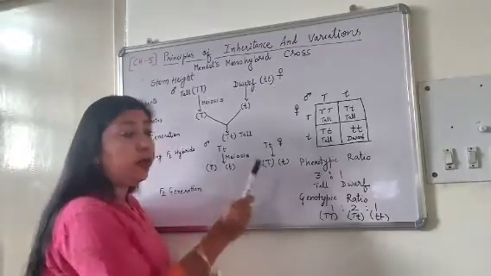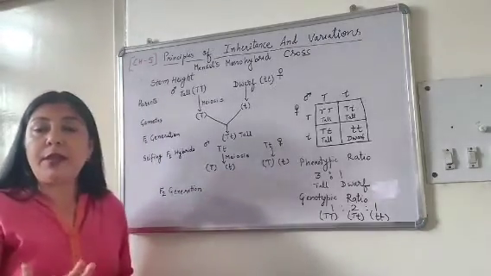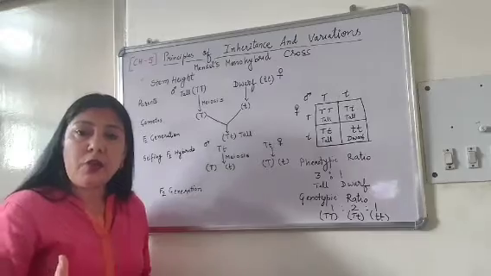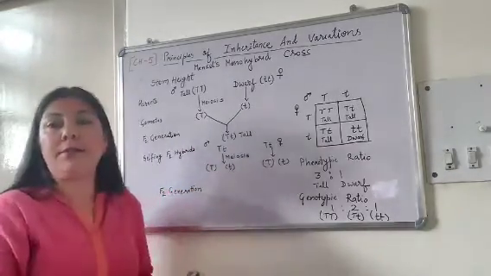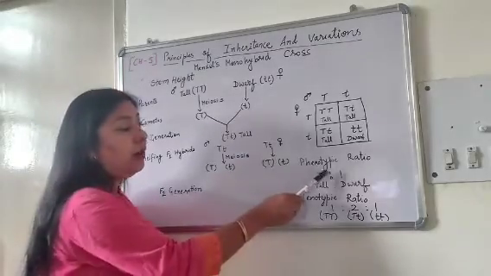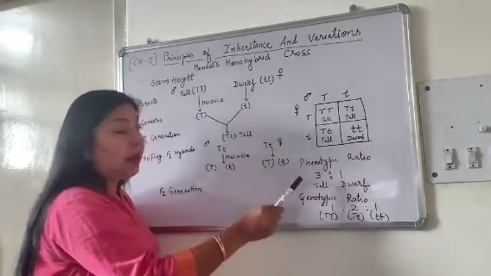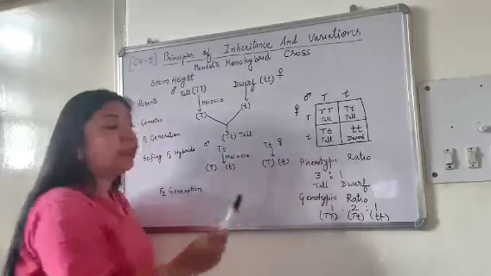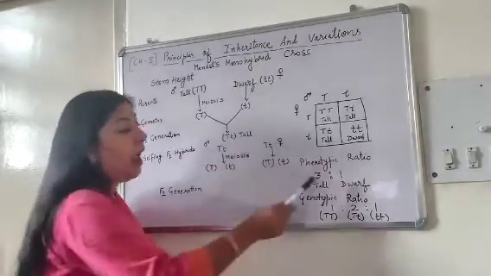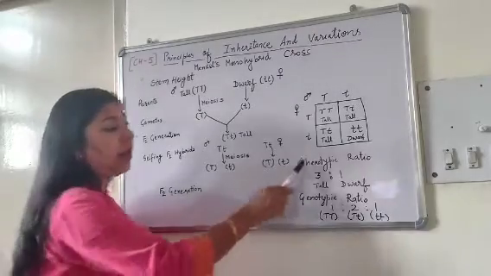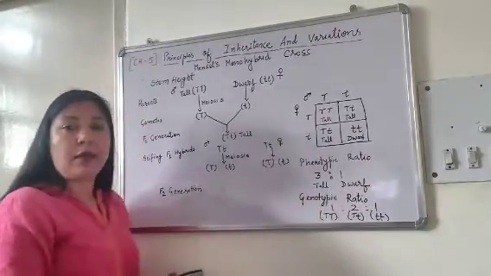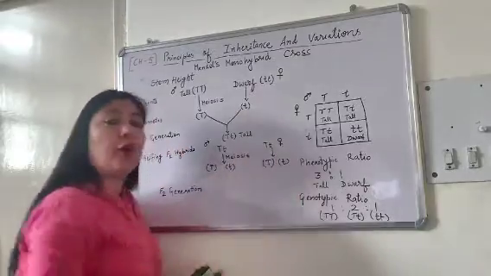This is called the phenotypic ratio. Phenotypic ratio means the ratio which appears in morphological traits. Like he got, out of 4 parts, 3 parts as tall plants and 1 part as dwarf plants. So the ratio becomes 3:1 for tall and dwarf.